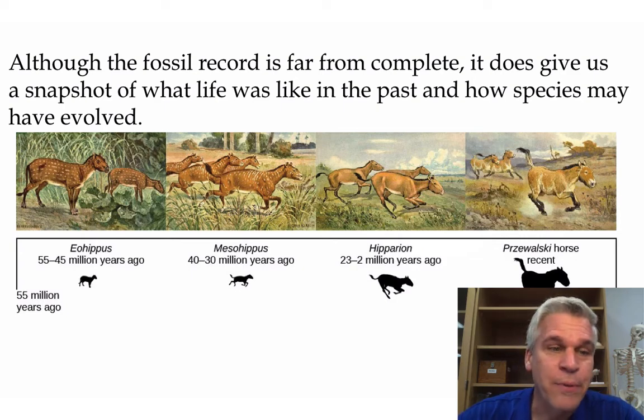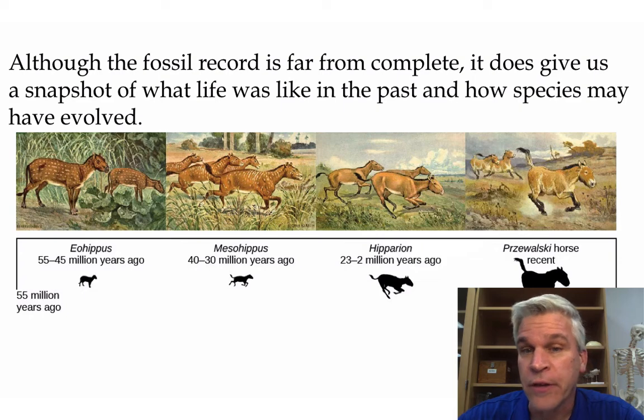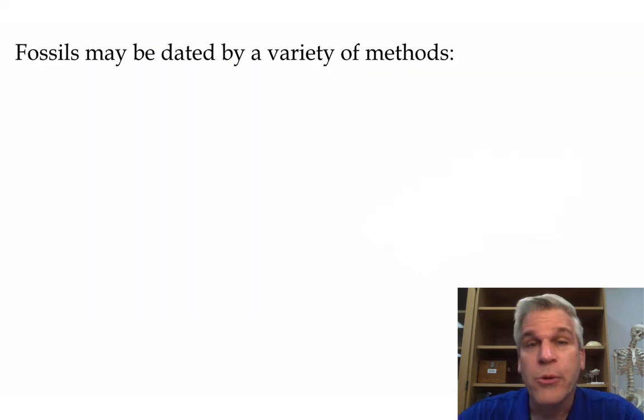So a good example of this is the evolution of the horse. We can see many different species that led to modern day horses. By looking at fossils, we can sort of piece together what that environment may have been like. And we know that species that were around millions of years ago, many of them are not here today. And species that are here today, we don't find in the fossil record. So that does show us that there has been some changes that would have taken place in the history of the Earth.